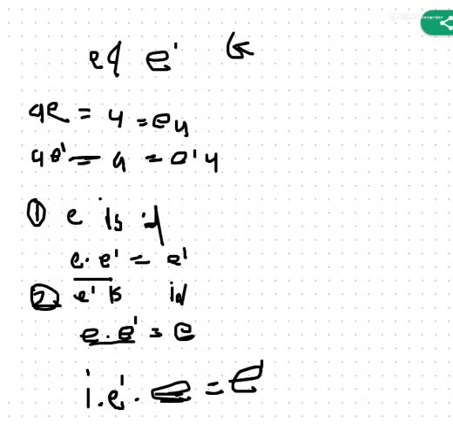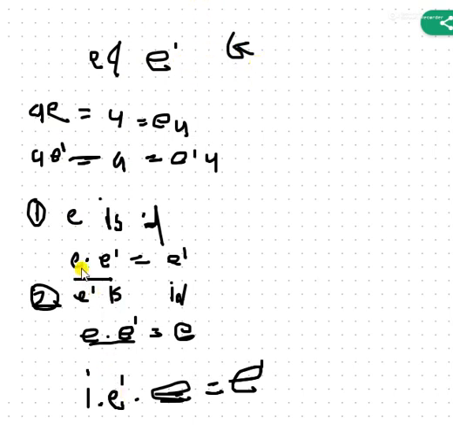Identity is unique. How can we prove that? Let G be any group. We take two identity elements, E and E dash. Then what is the property of those two elements? When we multiply any element A of the group, A into E or E into A, we get A. Similarly for E dash, A into E dash or E dash into A, we get A. Now first we take E as the identity element, then E dash is also present in the group.